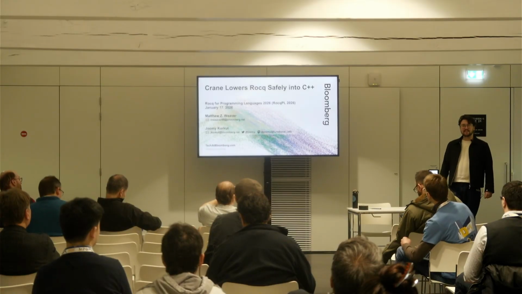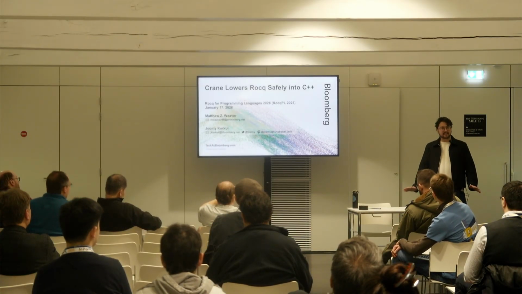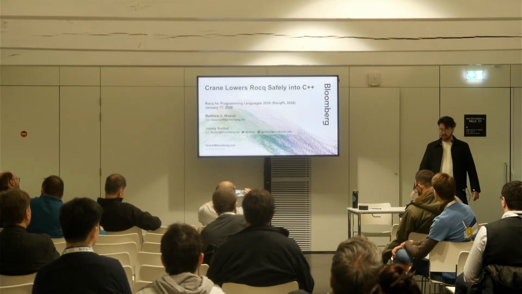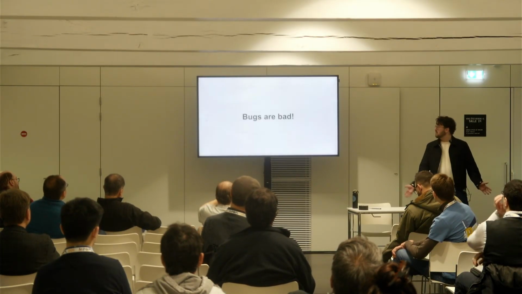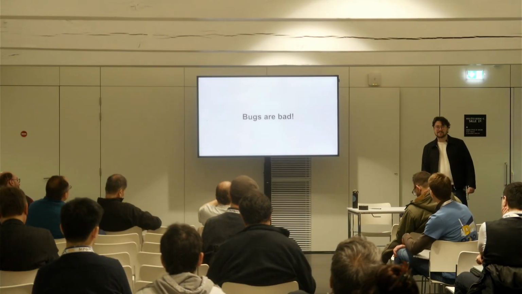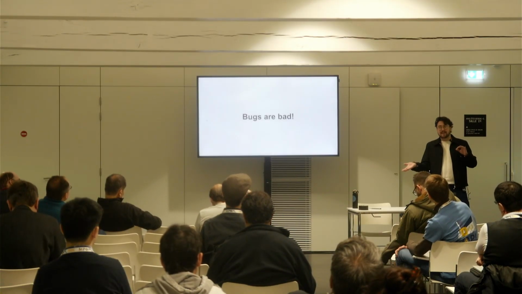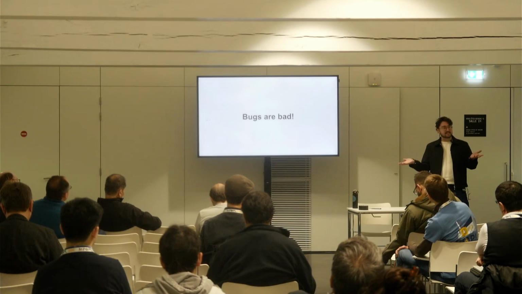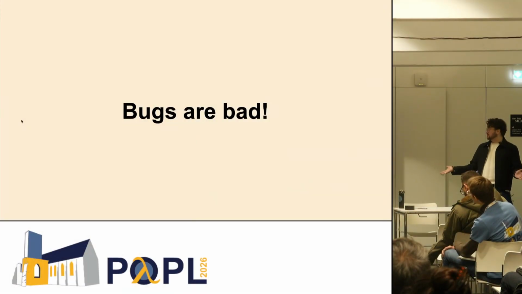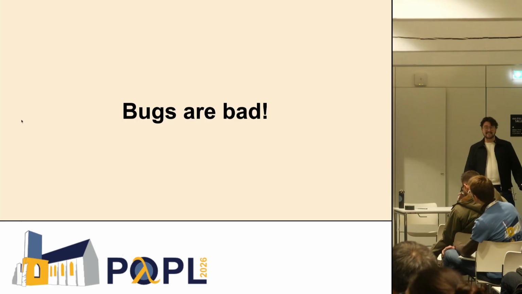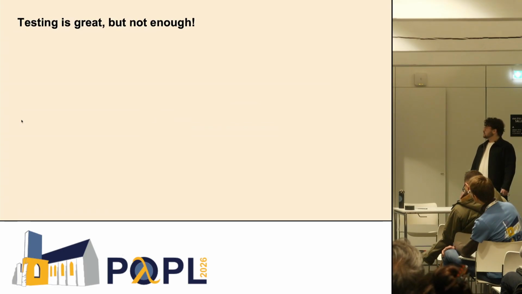In this room, I think there is one thing that we could all pretty easily agree on, and that is bugs are bad. Maybe an alternate argument could be made because bugs also give us fun problems to study, but at least in code, bugs are bad. And a second thing that shouldn't be too controversial is testing is great, but it's not enough.